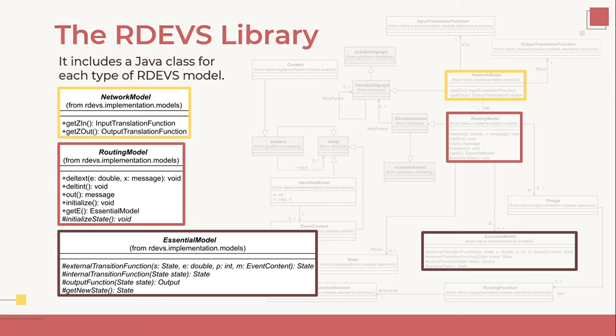beginning of the presentation. So we can see that the network model class supports the structure definition. Then the routing model class supports the routing behavior level by the set of operations defined in this class, and the essential model supports the domain behavior.